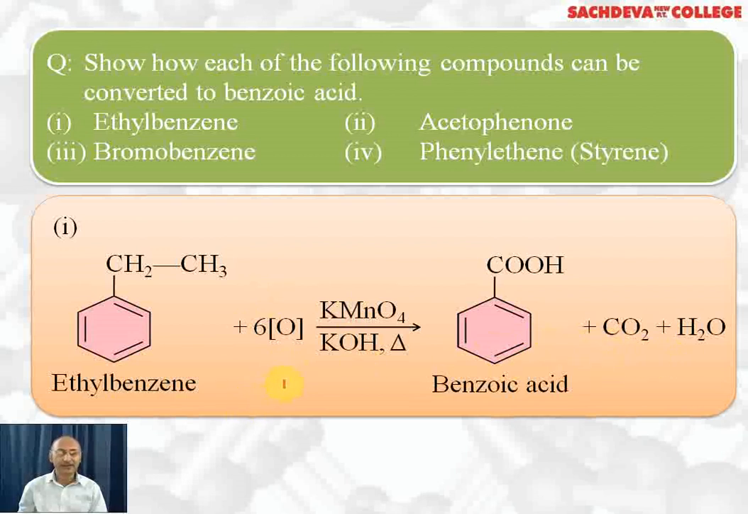So ethylbenzene on oxidation gives benzoic acid. Remember, whatever the alkyl group here, the product formed will always be benzoic acid. And except this carbon, the remaining carbon will change to CO2 and water.